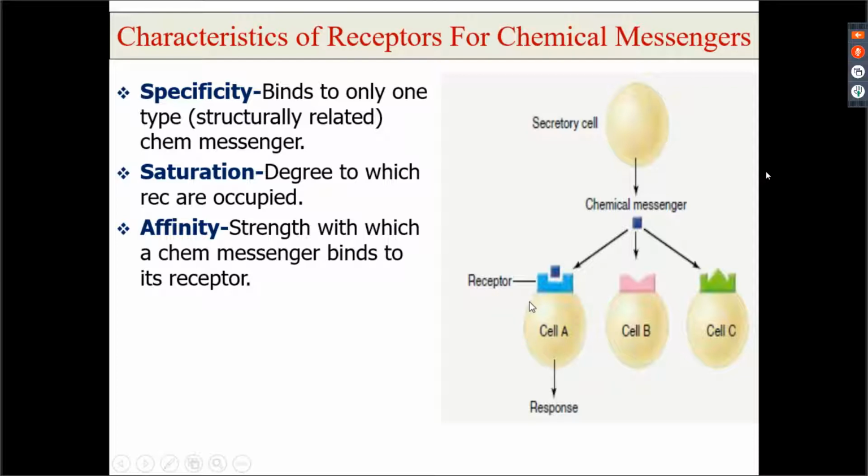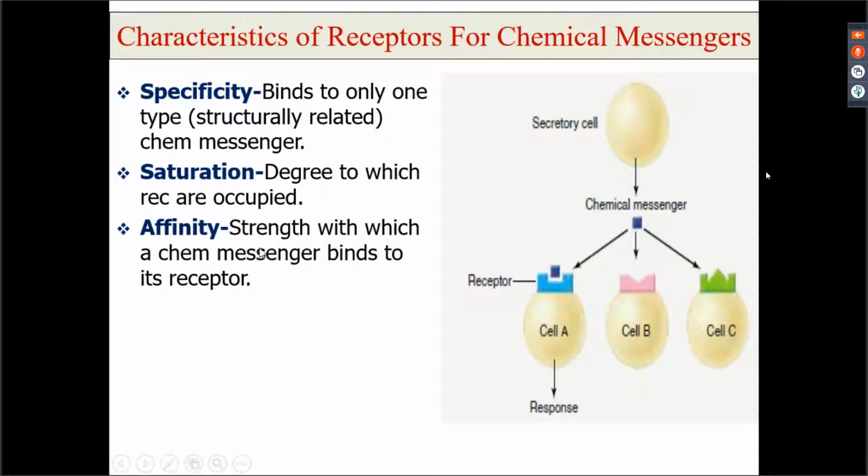So the number of receptors is limited, right? This causes the saturation of the receptors. The degree to which the receptors are occupied is known as saturation. When all the receptors are occupied, it is said to be completely saturated. So no matter that the chemical messenger is present, there is no free receptor, so it will not be able to act, right? It will not be able to function.